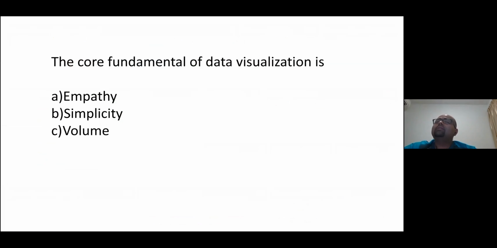Now, the core fundamental of data visualization is, what is this? What do you think? Simplicity. Okay, B. Yes, definitely. Great, guys. So it is simplicity, right? Not empathy, not volume, definitely. It should be very simple to understand, because you don't know who all your audience are, right? So it should be simple to understand, exactly.